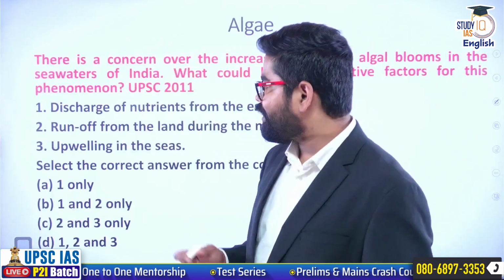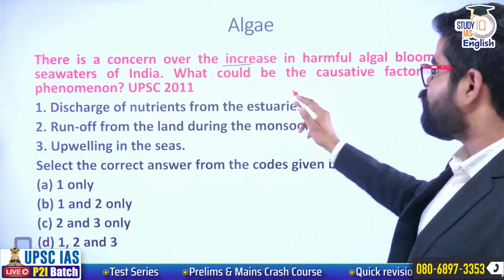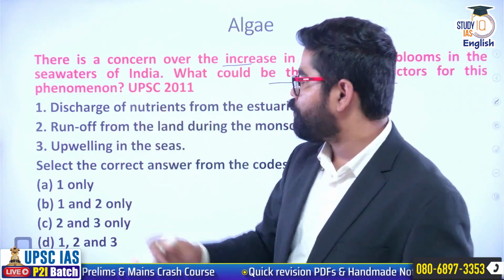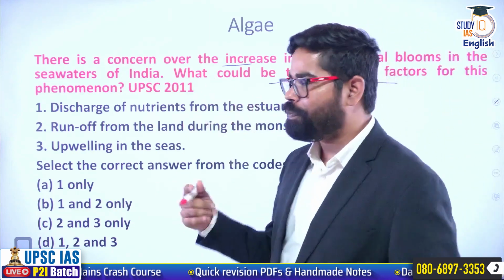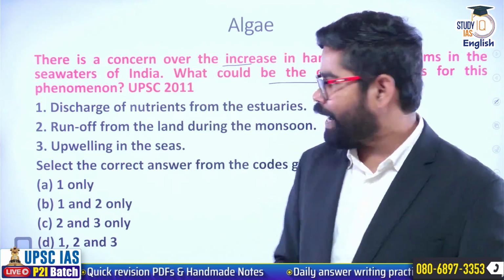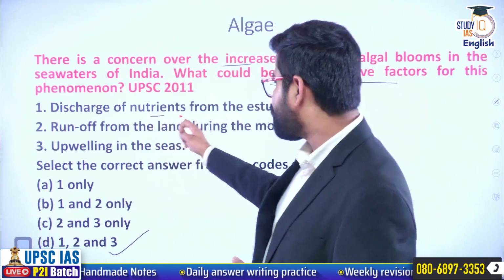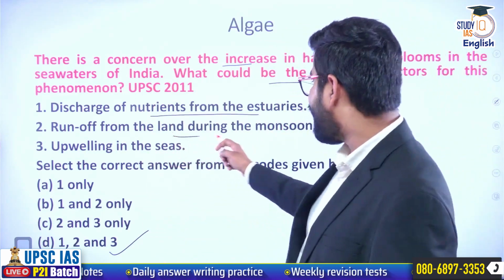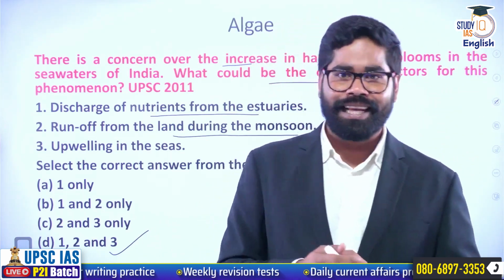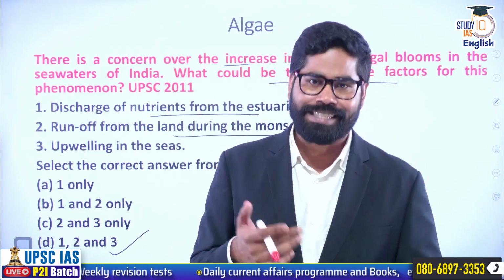But before going into that, see this one question. There is a concern over the increase in harmful algal blooms in the sea waters of India. What could be the causative factor for this phenomenon? In 2011, UPSC asked about this algal bloom, what the factors responsible behind this are. Of course, the answer is D, that is 1, 2, and 3. Basically, the discharge of nutrients from the estuaries, the runoff of the land during the monsoon, and upwelling in the seas, all of them are responsible behind algal bloom. So we are going to see in detail how this algal bloom is caused